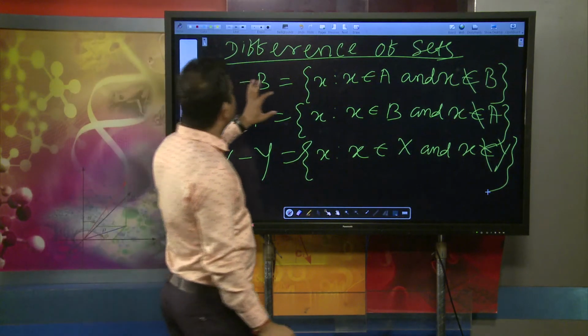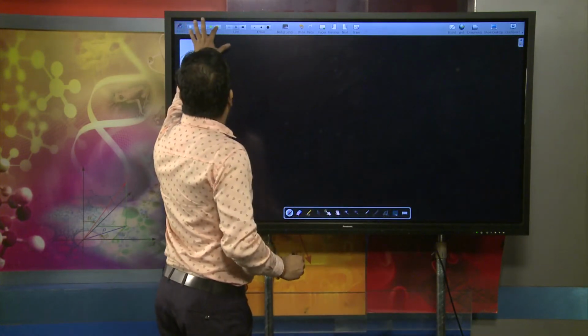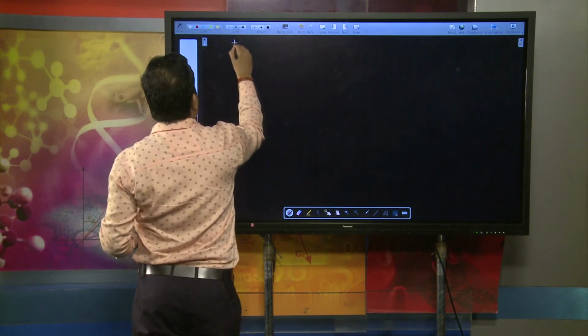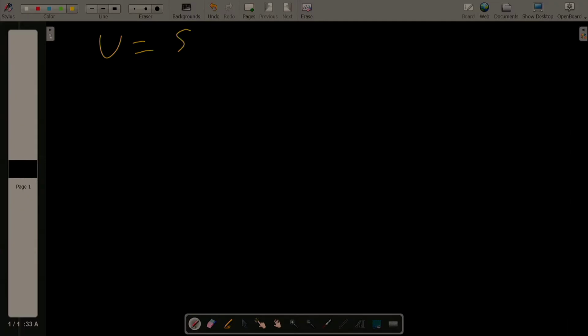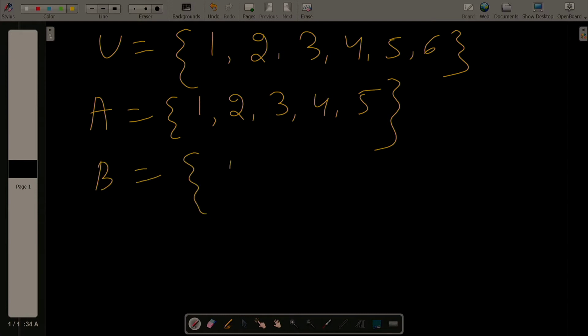Okay. For example, suppose U is the universal set with elements 1, 2, 3, 4, 5, 6, and A is the set 1, 2, 3, 4, 5, and B is the set 4, 5.